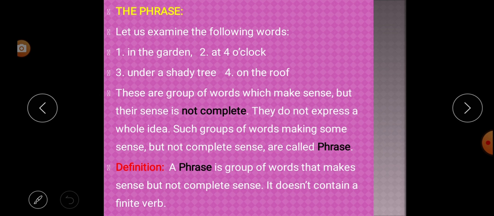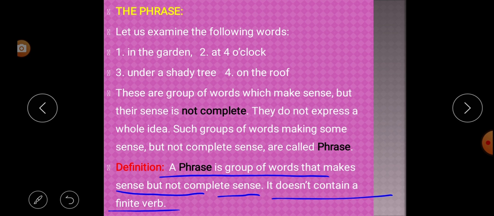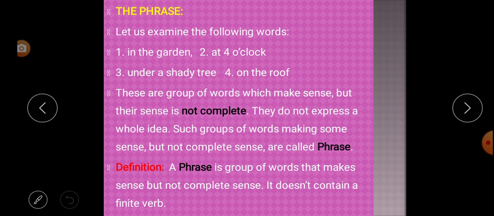Understood? So, what is the definition of a phrase then? A phrase is a group of words that make sense but not complete sense, and it doesn't contain a finite verb. That is called a phrase. Understood? Phrases are groups of words. They make some sense but the sense is not completed, meaning incomplete sense. So those words are called what? Phrases, or phrase.